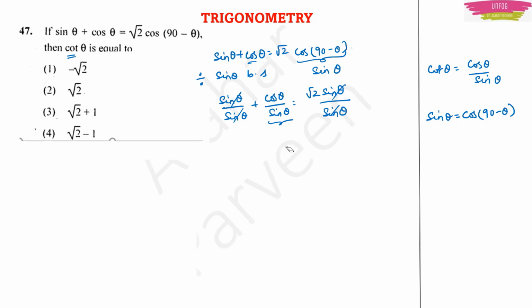I'll write it properly. Cot theta, and here I have 1 and here I have root 2. Okay. So with this I get cot theta is equal to root 2 minus 1. This is the value for cot theta and this is there in my option 4. So that will be our correct answer. Trigonometry also, we have got 2 to 3 questions till now. So that's why trigonometry is also a very important chapter.